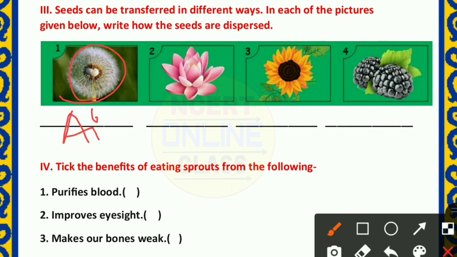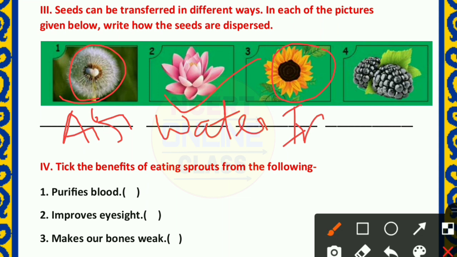So we need to write here air. Then it is lily. It is always spread by water. And this is sunflower. So it is spread by insects. And the last one, it is spread by humans or animals.